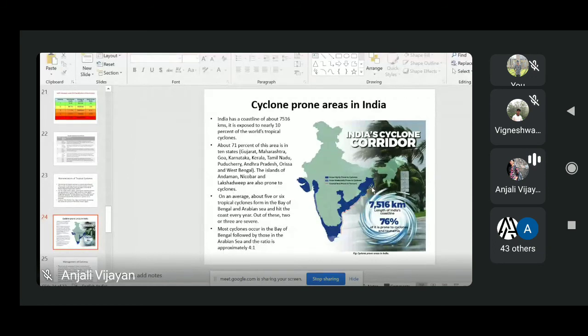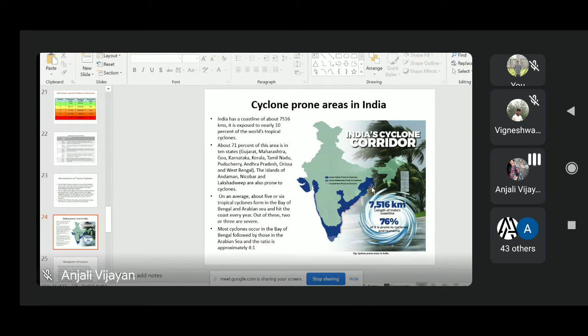Every year, nearly 5 or 6 tropical cyclones form in the Bay of Bengal and Arabian Sea, and they hit the coast. Out of these 5 or 6, most of the time 2 or 3 cyclones are severe in nature. When a cyclone comes, it is mostly associated with severe winds, heavy rainfall, and storm surges. A storm surge is a high sea water level, usually higher than the high tide water level. 90% of the loss of lives is due to such storm surges when a cyclone occurs.